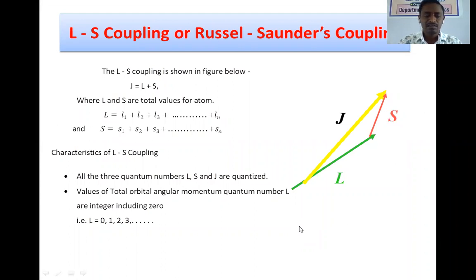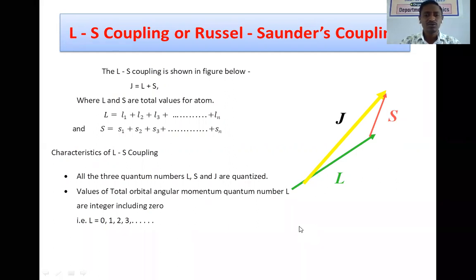Okay, as we know, in the presence of a magnetic field, the orbital motion or the electronic orbits are oriented in various directions depending upon the values of the principal quantum number and the orbital quantum number. Whenever we consider an electron in an s orbital, only a single orientation is possible. As far as an electron in a p orbital is concerned, there are three possible orientations in space.